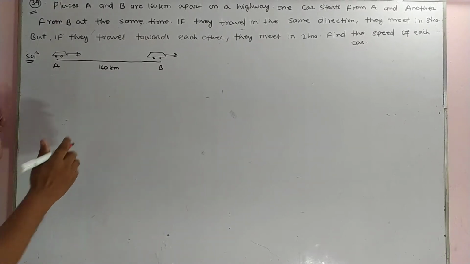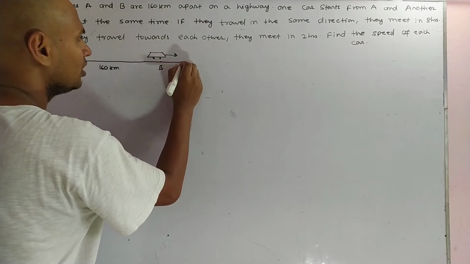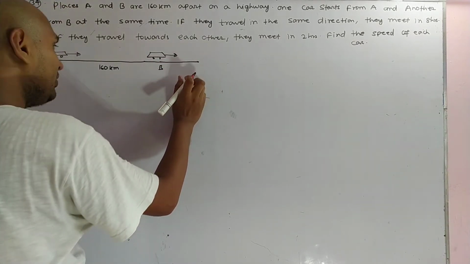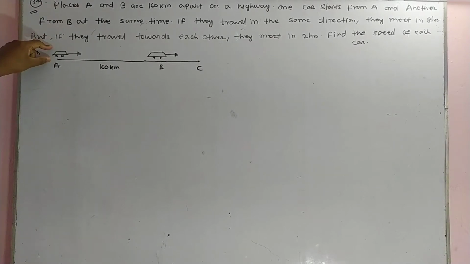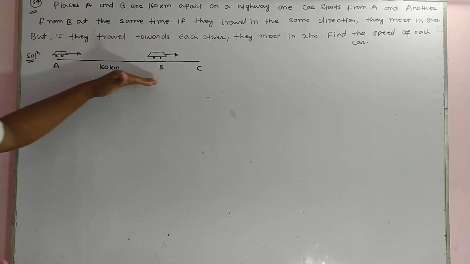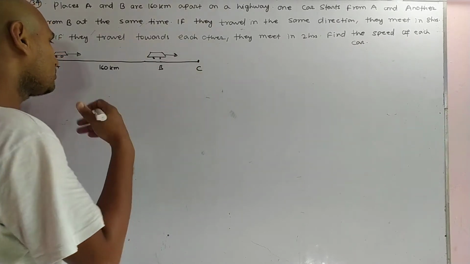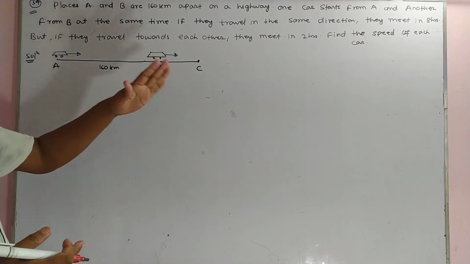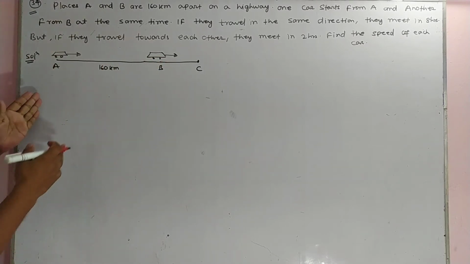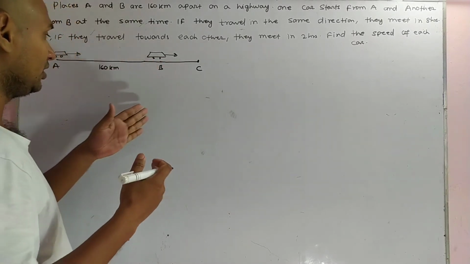Suppose they go and meet at a point C. This is car 1 and this is car 2. Car 1 has a higher speed, so they meet at point C. Again, if they travel in the same direction, they meet in 8 hours.